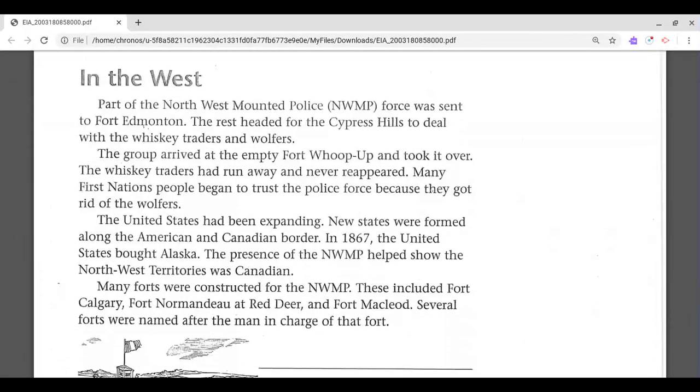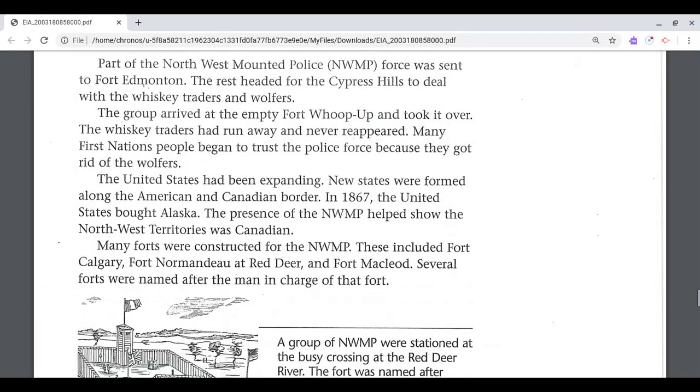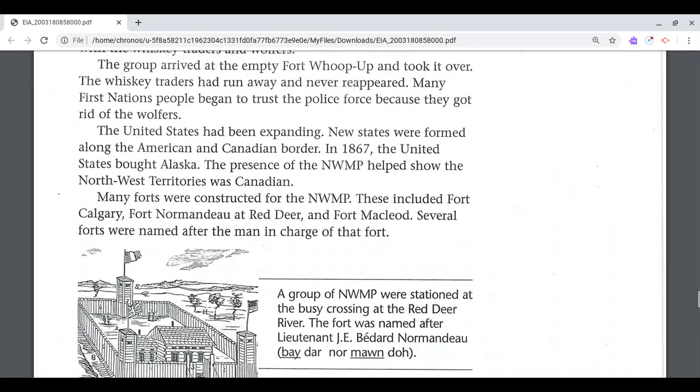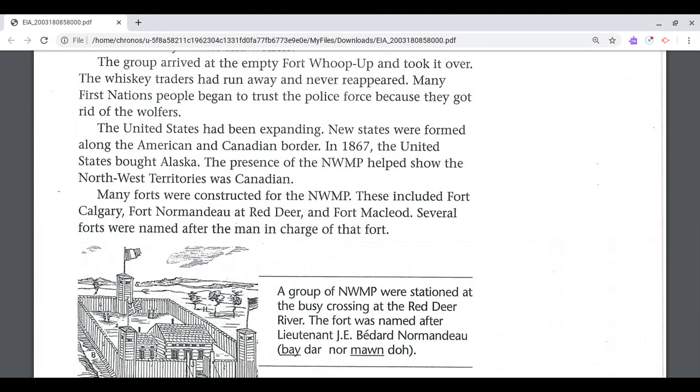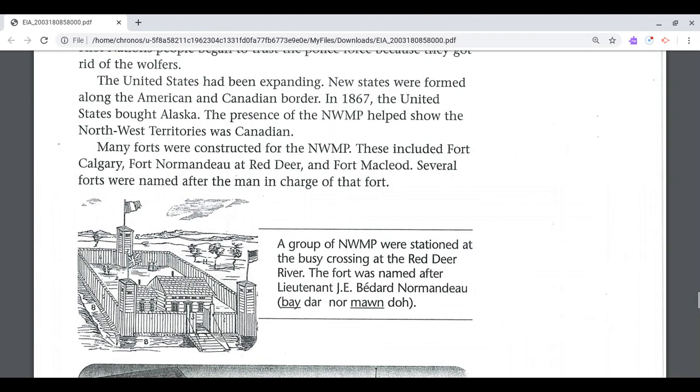In the west, part of the Northwest Mounted Police force was sent to Fort Edmonton. The rest headed for Cypress Hills to deal with the whiskey traders and wolfers. The group arrived at the empty Fort Whoop-Up and took it over. The whiskey traders had run away and never reappeared. Many First Nations people began to trust the police force because they got rid of the wolfers.